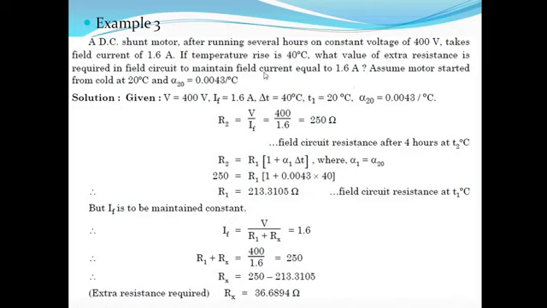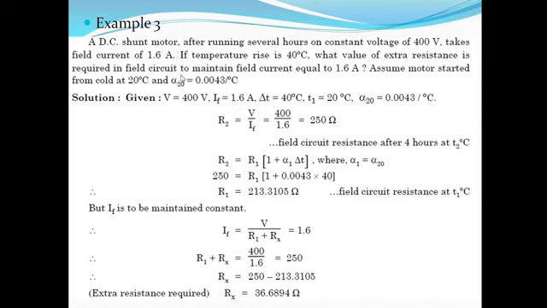Assume motor started from cold at 20 degrees centigrade and RTC at 20 degrees centigrade is 0.0043 per degree centigrade. Now this is the example of DC shunt motor.